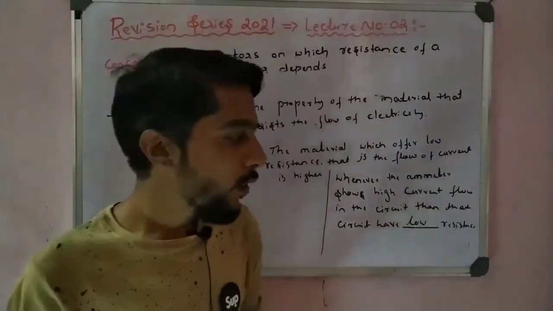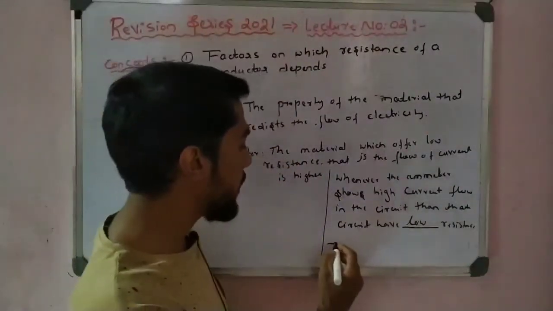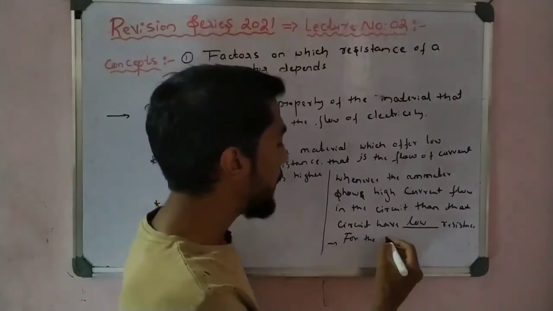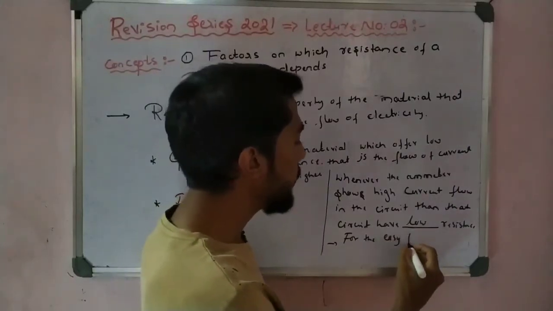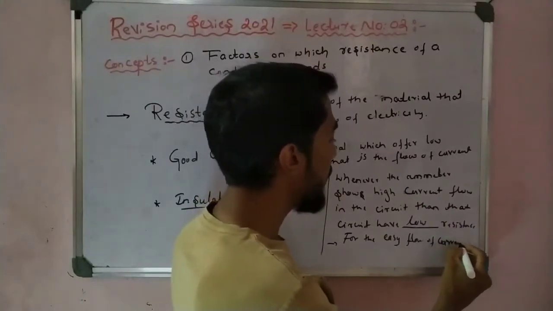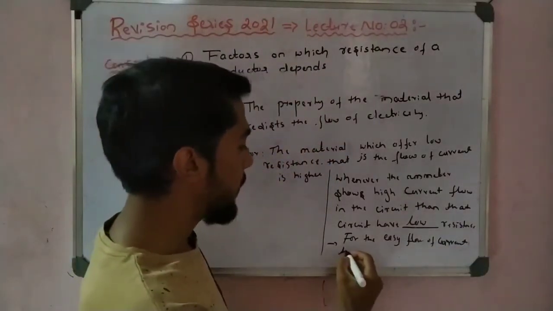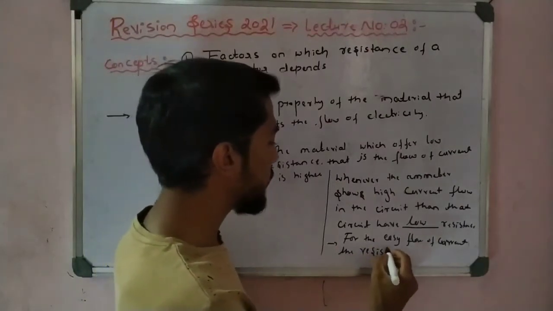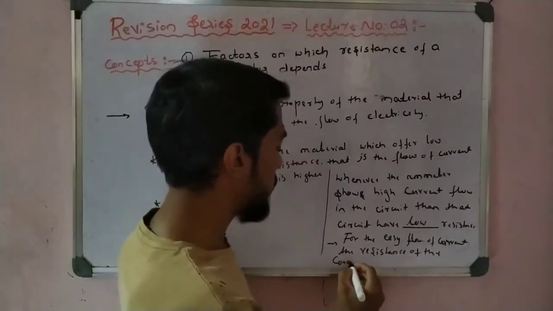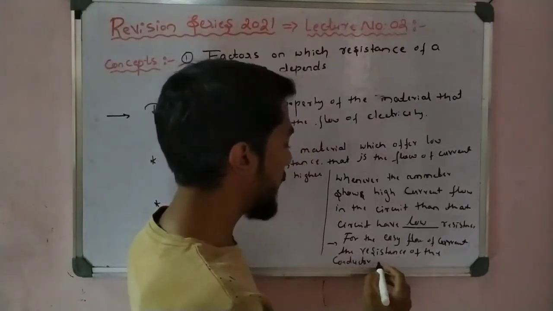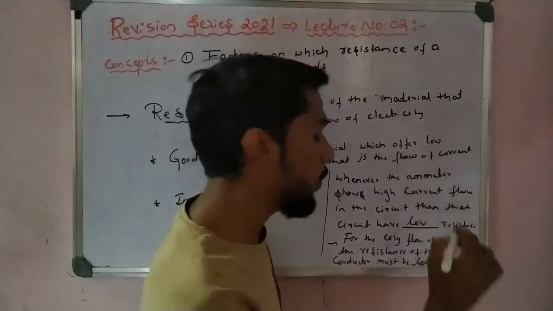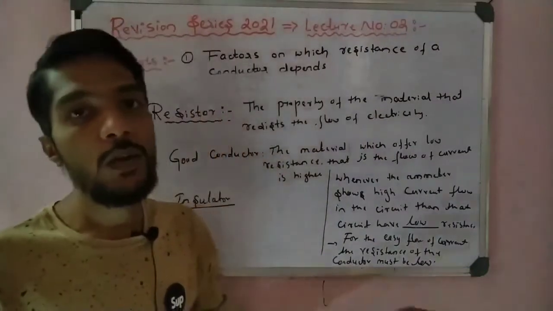We can conclude that for the easy flow of current, the resistance of the conductor must be low, so that is selected as a good conductor.